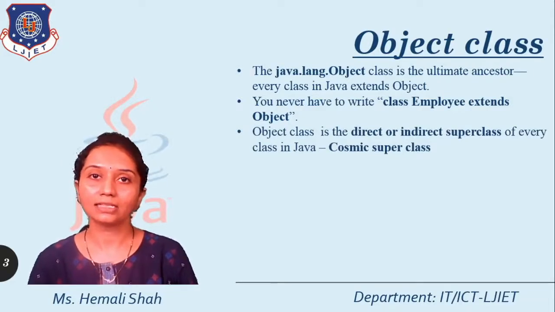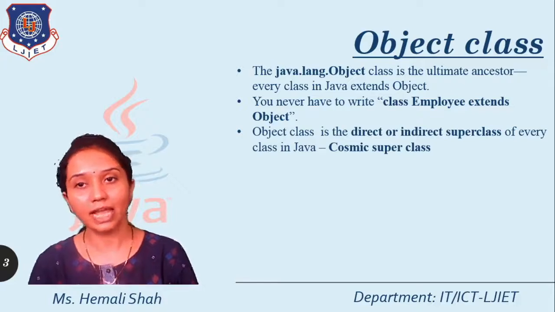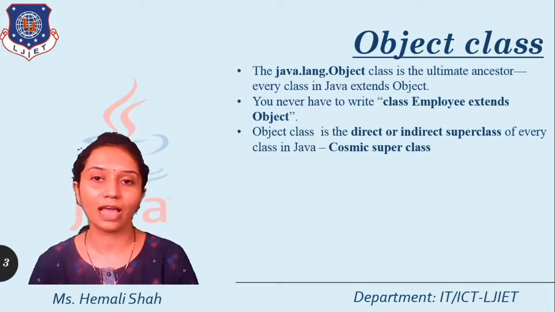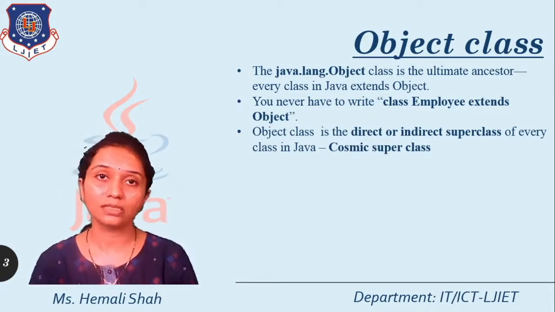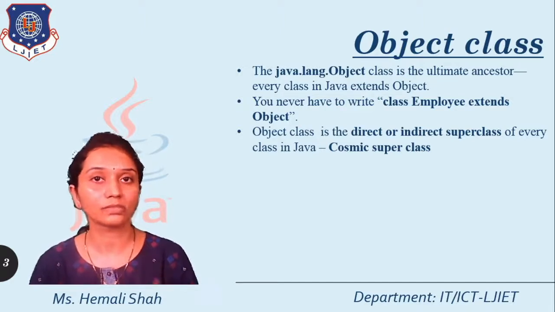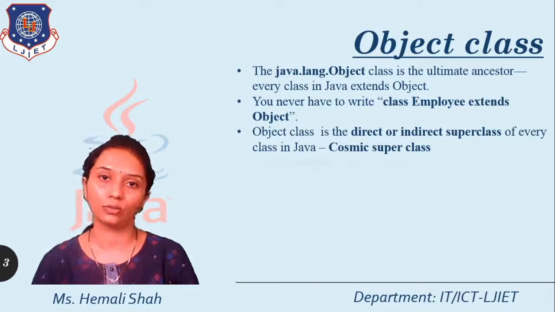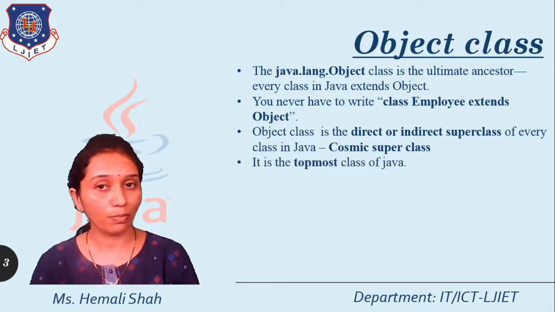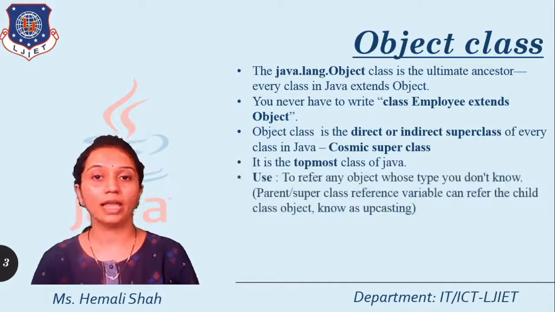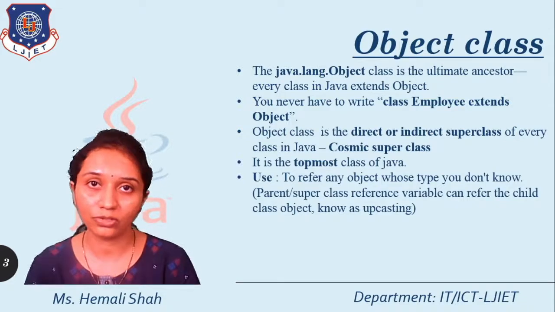Now the Object class is a direct or indirect superclass of every class. Because of this, it is called the cosmic superclass. This Object class is basically a cosmic superclass. Now it is the topmost class for Java. And what is the use of such a topmost class?